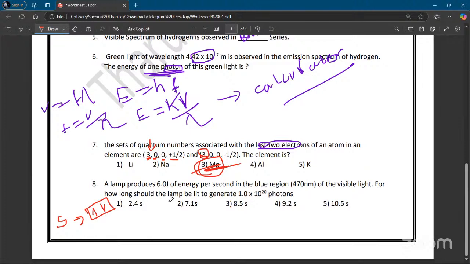A lamp produces 6 joules of energy per second in a blue region of wavelength 470 nanometers of visible light. For how long should the lamp be lit to generate 1 into 10 to the power 20 photons?